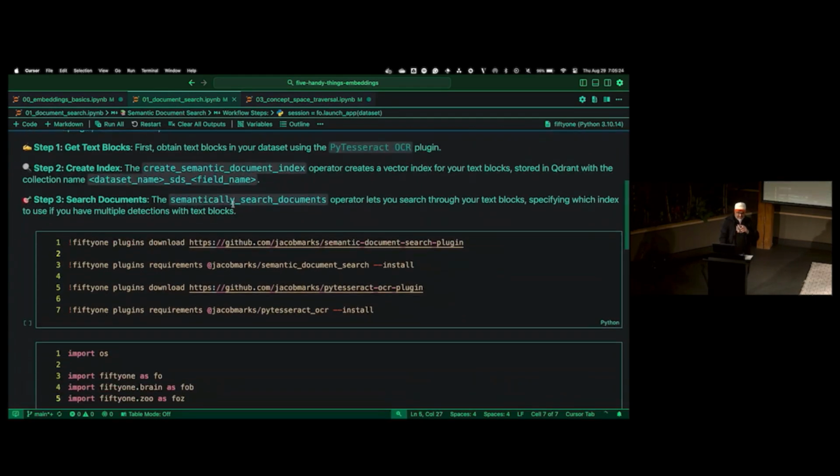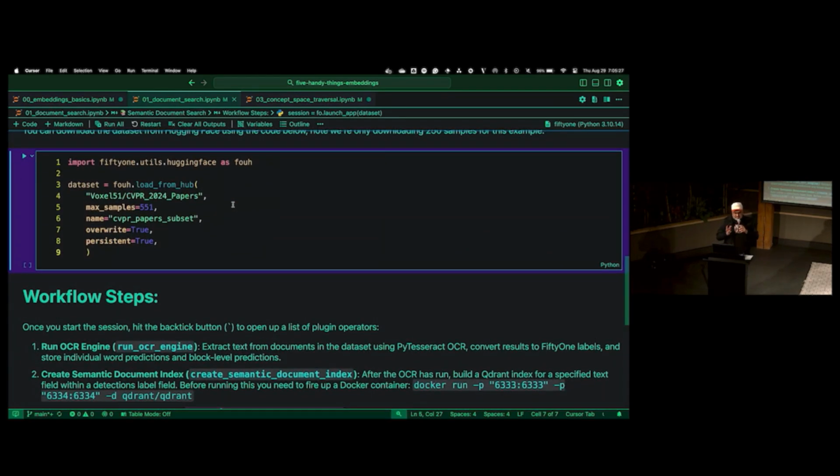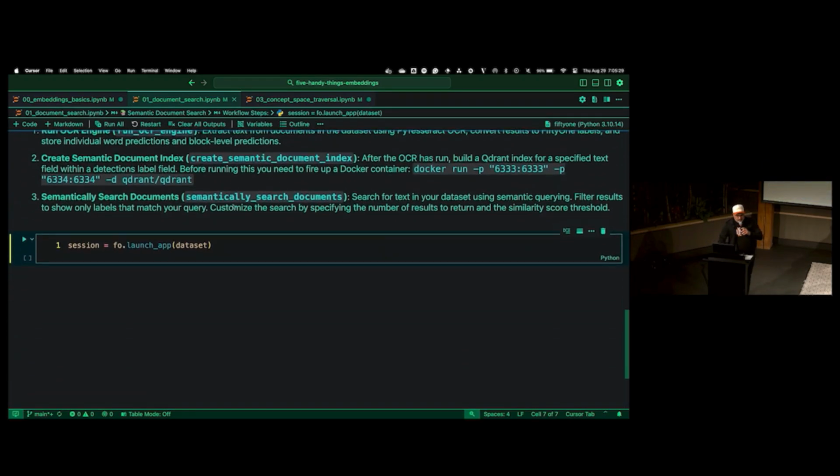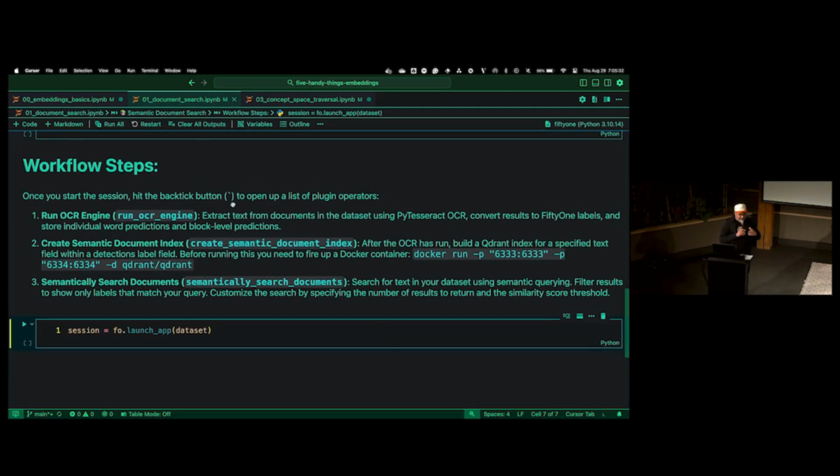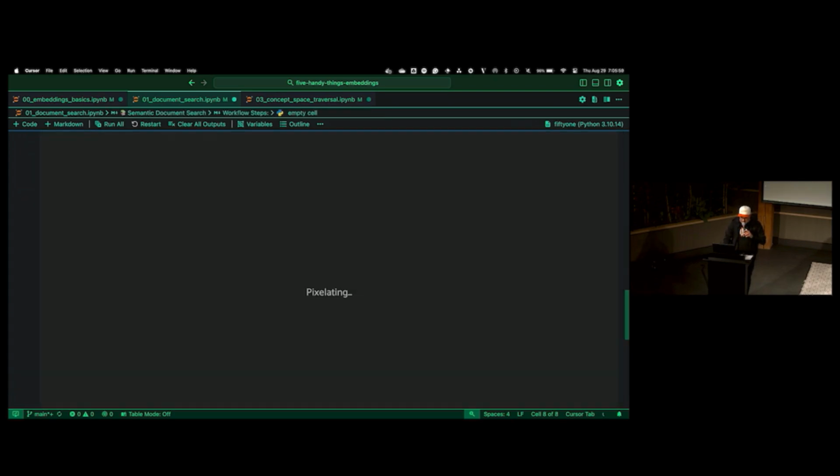In this case, here's what I did. I have a data set here. This is a data set of CVPR papers, and I used one of the plugins that we have in FiftyOne. FiftyOne is open source, everything is community-driven. One of the awesome things that we have is community-driven plugins. So you can extend the functionality of FiftyOne however you want. Whether you share that with the community or keep it for yourself, that's entirely up to you. But this plugin is actually an OCR engine plugin, and then a semantic document search plugin on top of that. So what I did was, we'll see it here in a second.